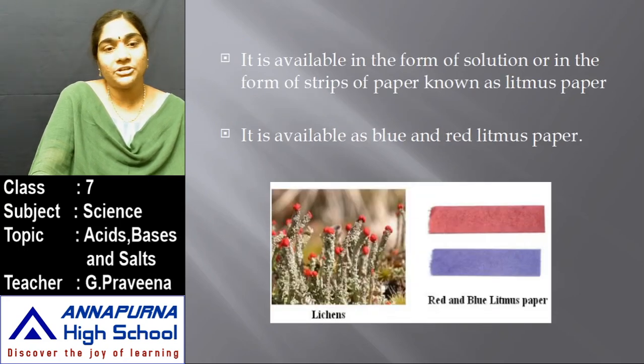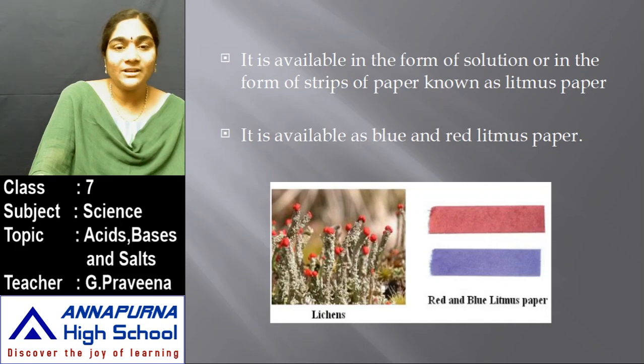So here in the picture you can see the lichens, which are available as red and blue litmus papers. These are used to test whether a particular substance is an acid or base. Along with litmus paper, they are also available in the form of solutions. So it is available as blue and red litmus paper.